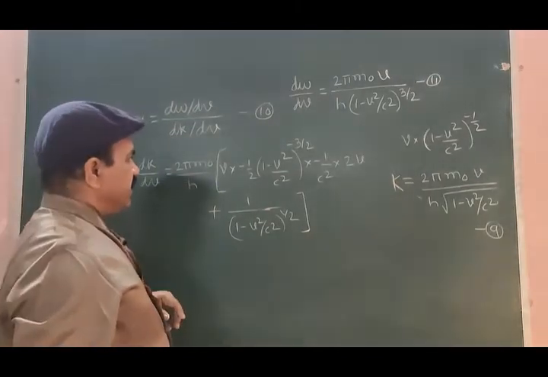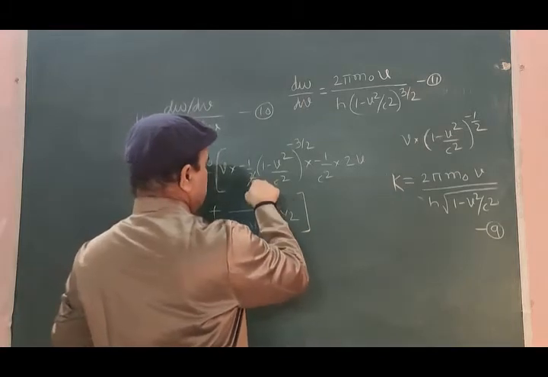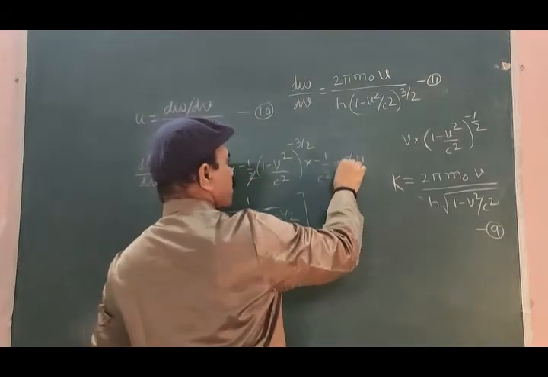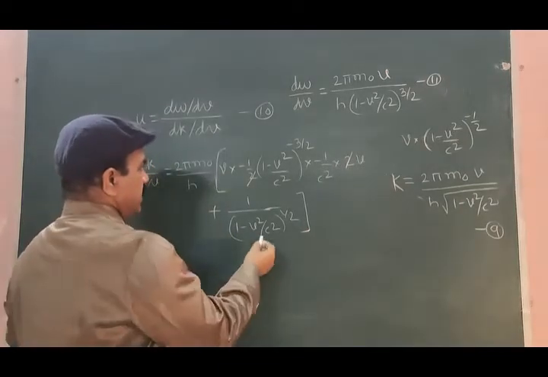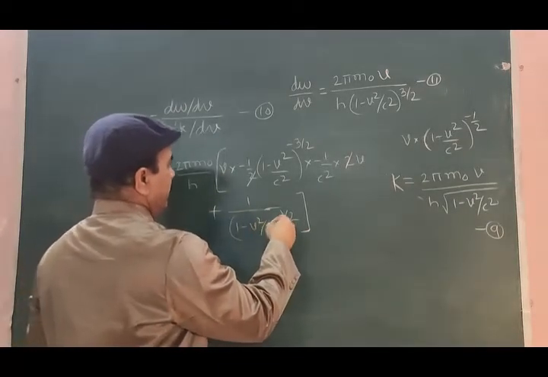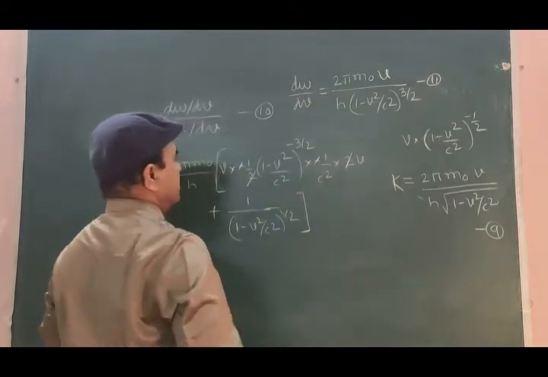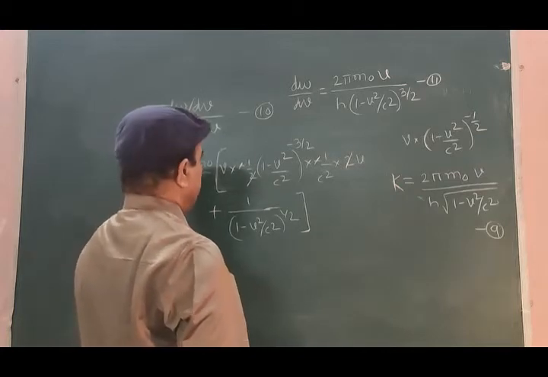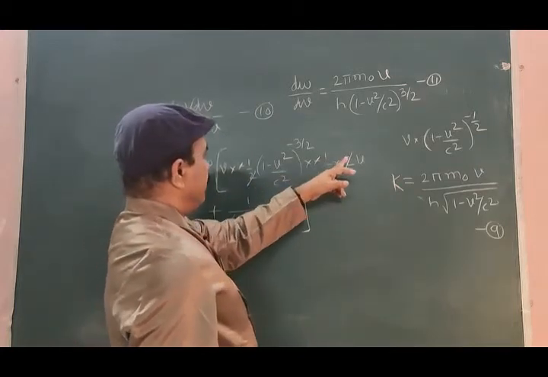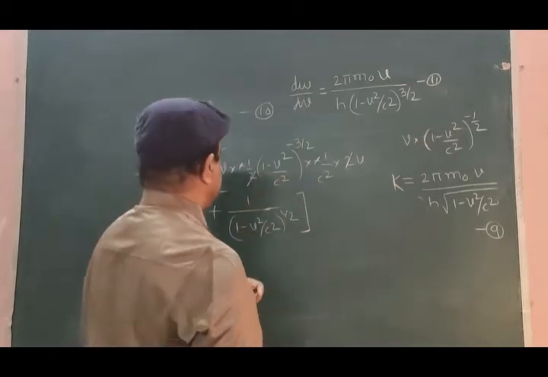Let us simplify the terms. 2 in the denominator and 2 in the numerator get cancelled. Then minus gets cancelled. What is left here is v square by c square divided by this.